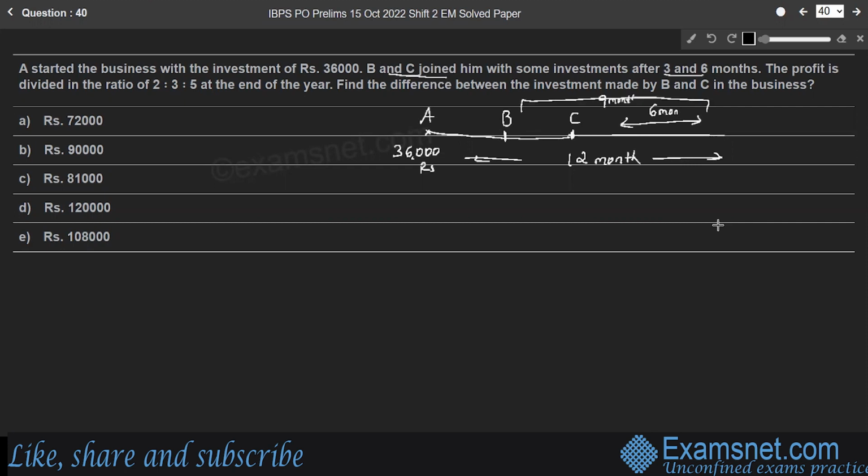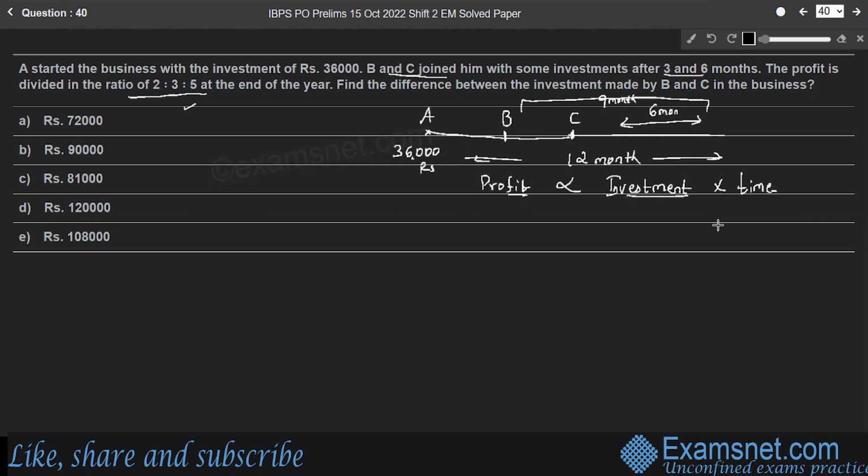At the end of the year, they received their profit, and the profit ratio is 2:3:5. We know that profit is directly proportional to investment into time.